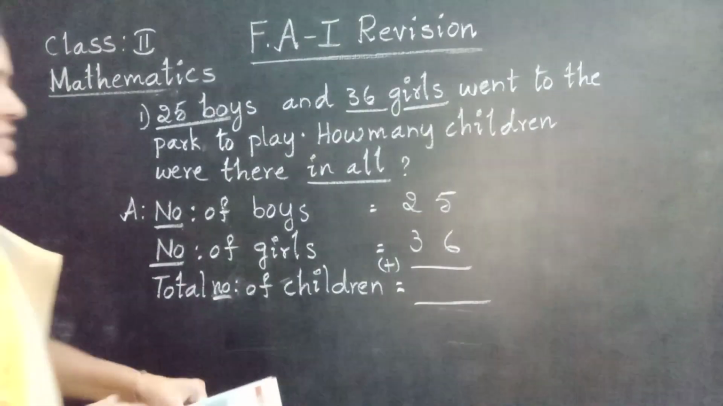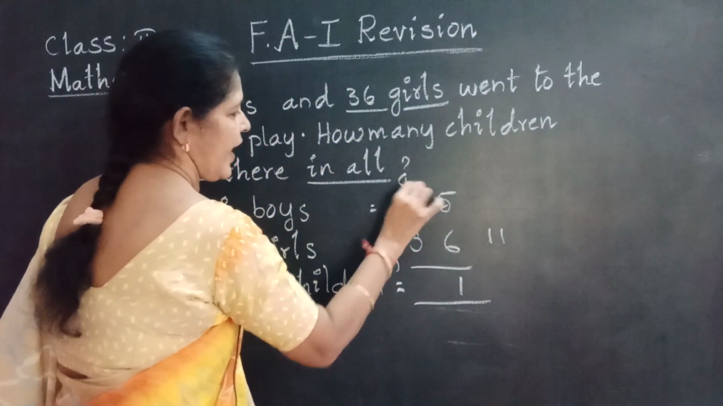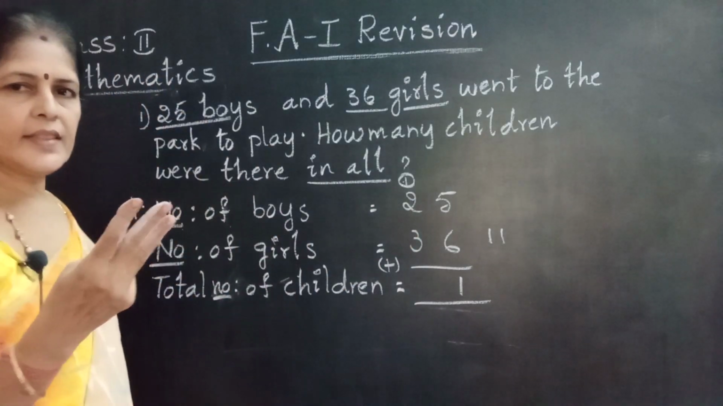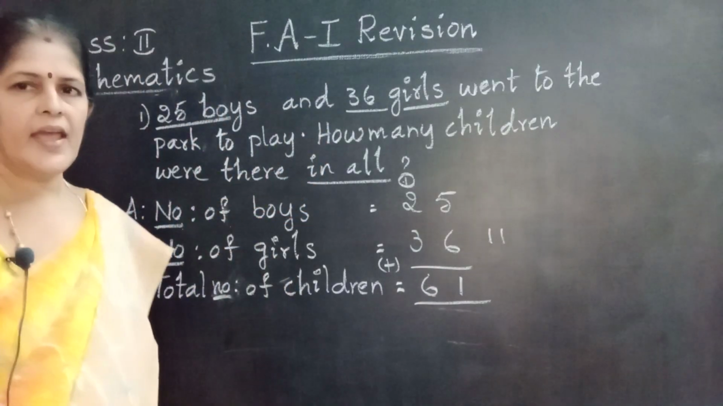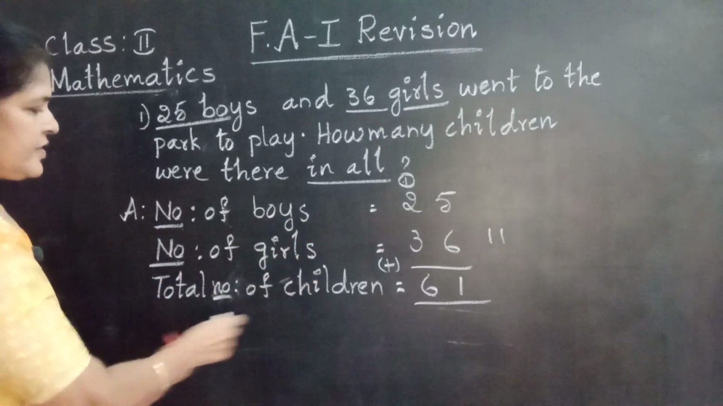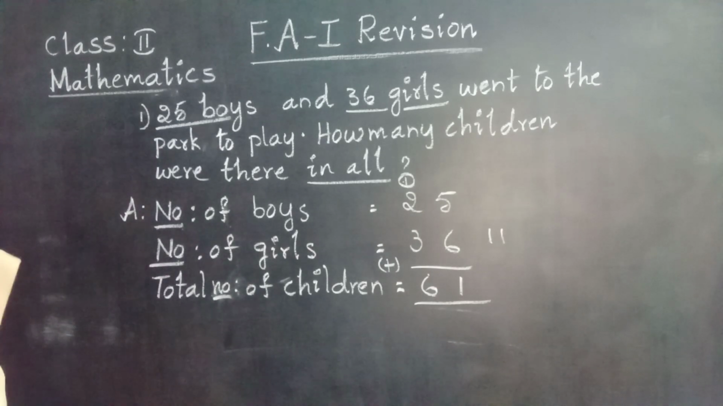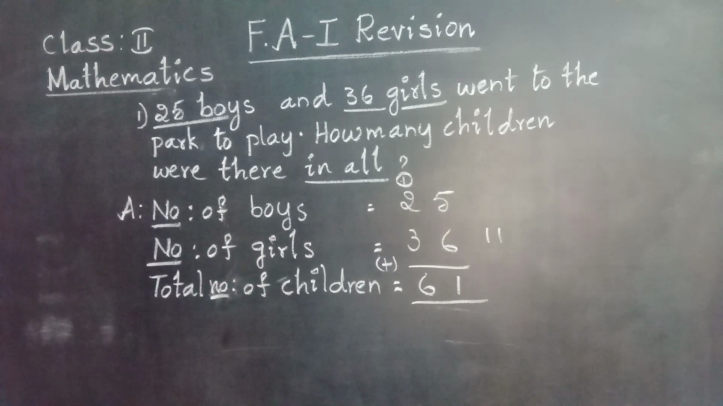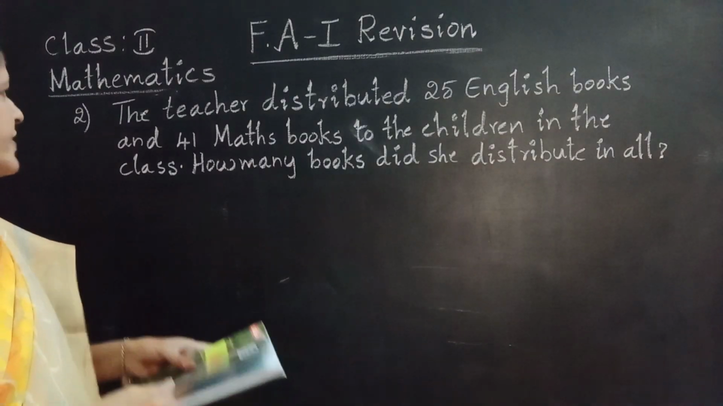5 plus 6 is 11. Regrouping. 1 right here, 1 carry forward. 1 plus 2 is 3. Keep 3 in the mind. Take 3 fingers, 3, after that 4, 5, 6. We get the total by addition. Word problem: number of boys, number of girls, total number of children. Come on children, observe. Next one. Come on children, see the next question.